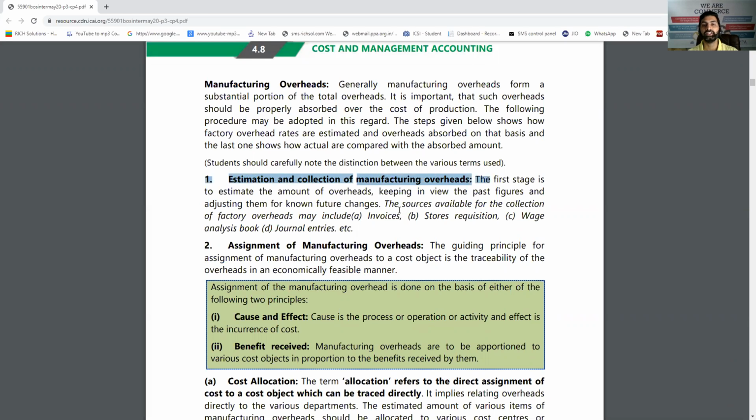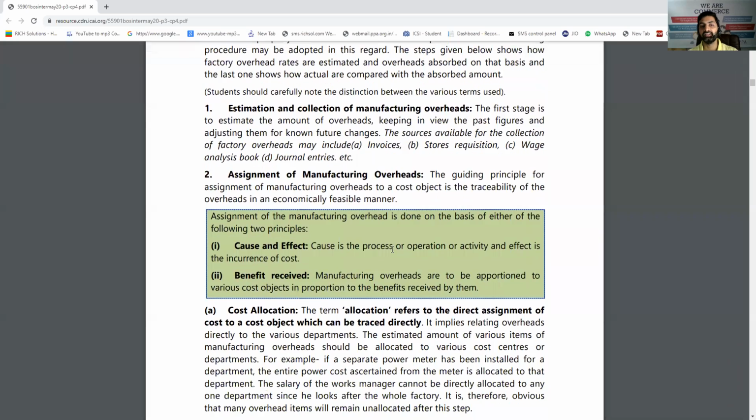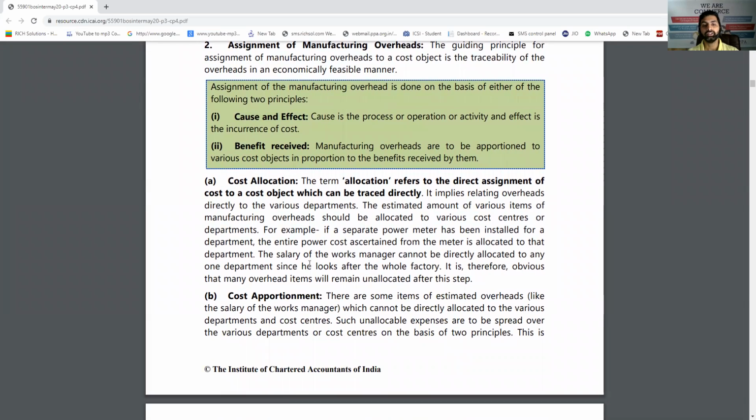First, make the estimation and actual collection of actual data. How much overhead you have actually paid. Assignment of manufacturing overhead means distribution of these overheads. We have to find out the cause and effect, why it is paid and what exactly was the expected benefit and what exactly benefit received, which department has used this overhead or which department is benefited the most from factory overheads. So now the distribution starts.